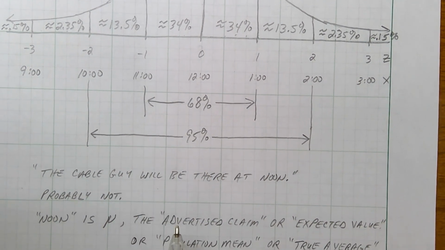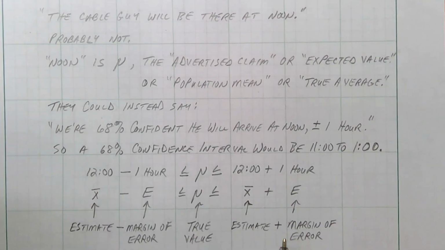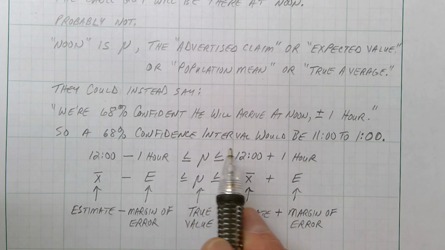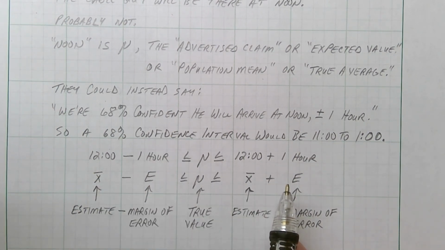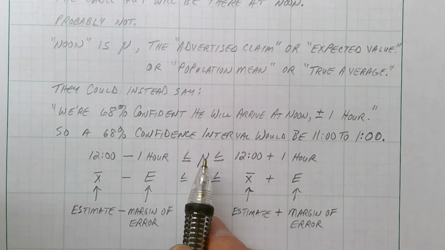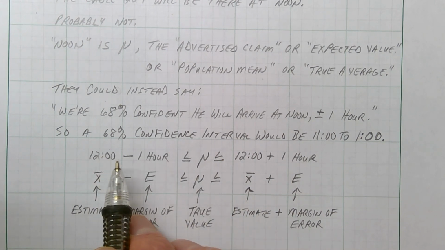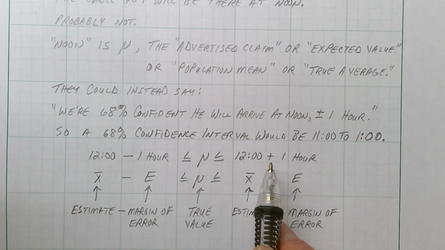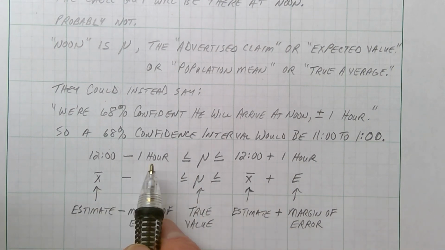That's what a confidence interval is. All right. Now they could write it like this. So a 68% confidence interval would be 11 to 1. And here's how we're going to kind of start writing it, using statistics speak. We're going to say mu is between, could be 12 o'clock minus an hour, could be 12 o'clock plus an hour. That's 12 o'clock give or take an hour.